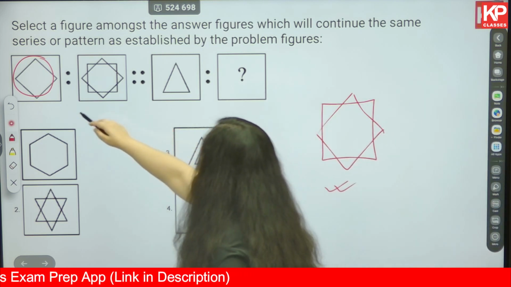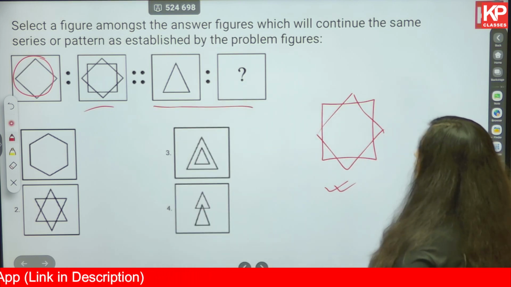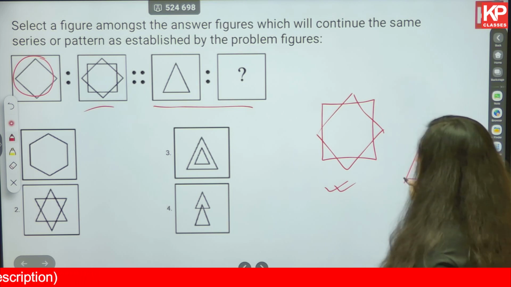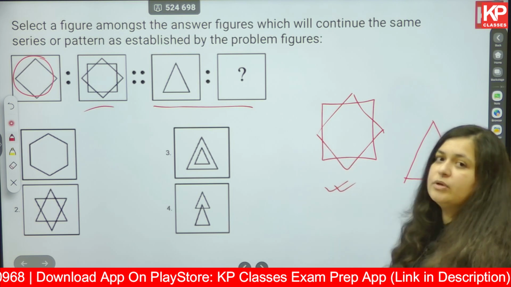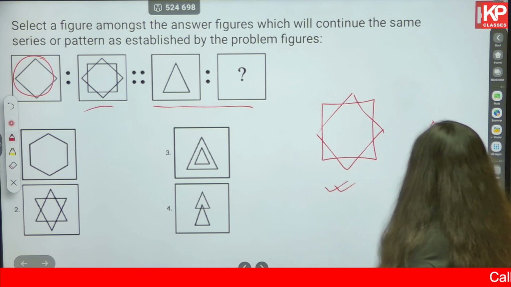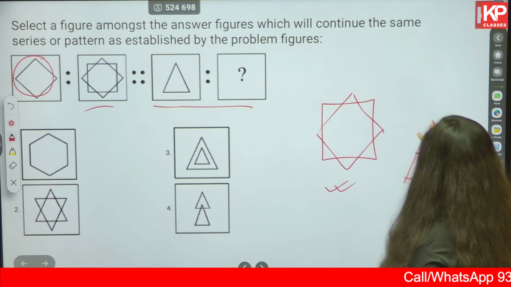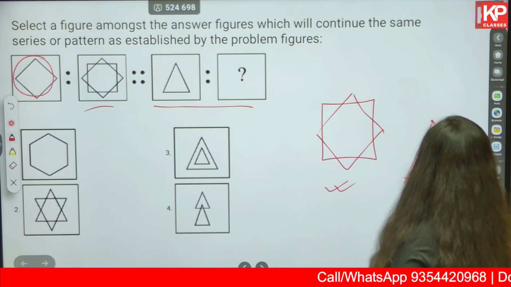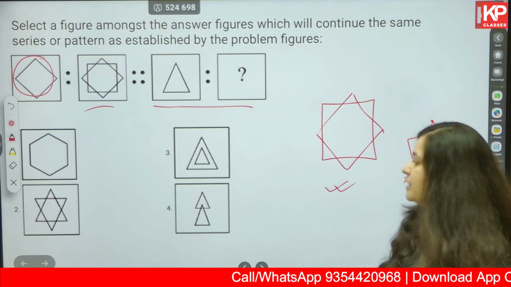So if this is the pattern, what should happen to a triangle that has been given to you? You have one triangle. Now, it has to be twisted, it has to be turned. One way of turning it is to turn it 45 degrees, in this manner. So this vertex comes here. What does it make? It makes a star.